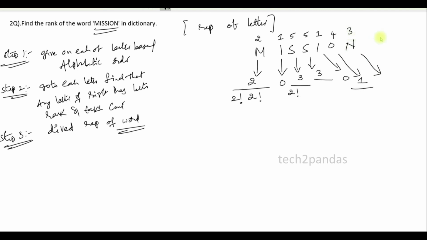So how many letters are to the right of that? There is no letter to the right, so take 0. So we have 2 by 2 factorial into 2 factorial, and 0, and 3 by 2 factorial, nothing but 3, 0, 1, 0.